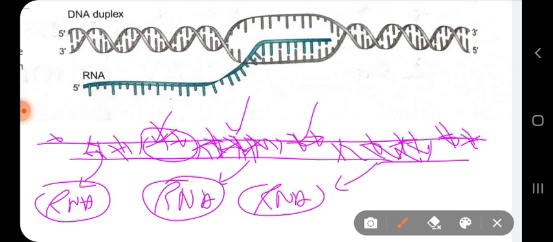be a problem. Okay. So transcription selectively copies only a certain part of the genome and makes anything from one to several hundred or even thousand copies of any given section.